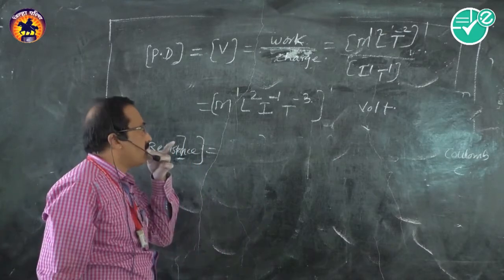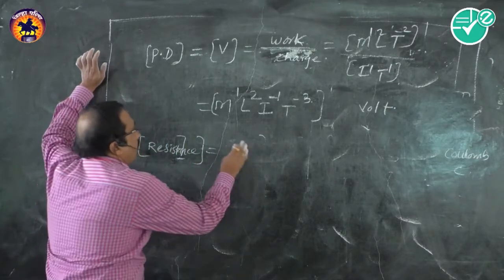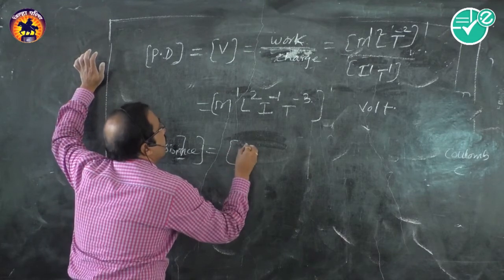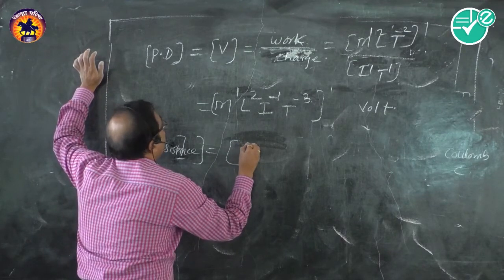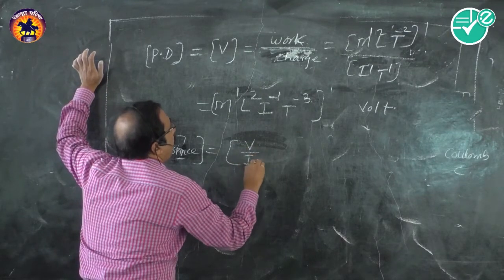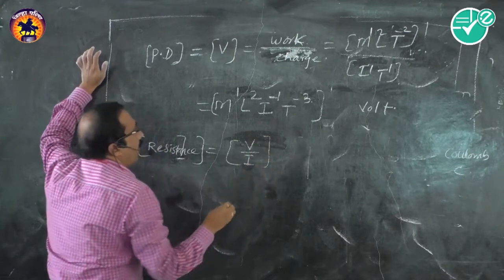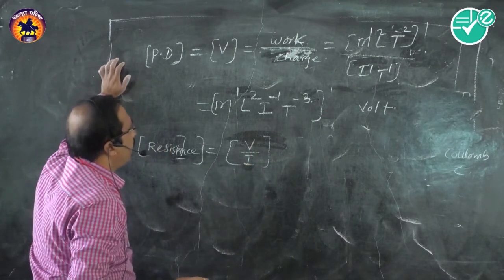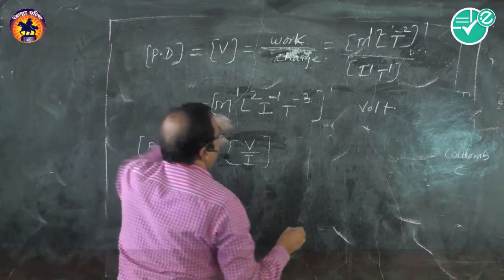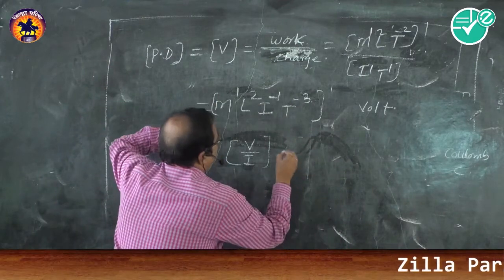Resistance, yes. Resistance is equal to V upon I, the popular formula. Therefore, what are the dimensions of V? We have just written it.